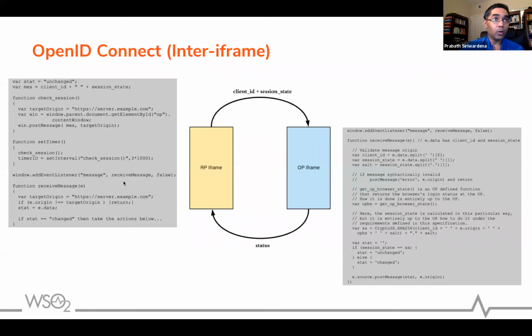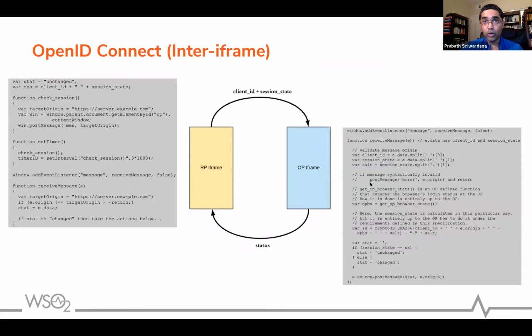Here you can see the code. This is JavaScript which will do that. You will find the target origin, which is the origin of the IDP. Then you will find the OpenID provider iframe by ID. Then you will send a post message to that particular iframe, with the message and the target origin. This message is the client ID plus the session state. You send this message to the OpenID provider iframe.